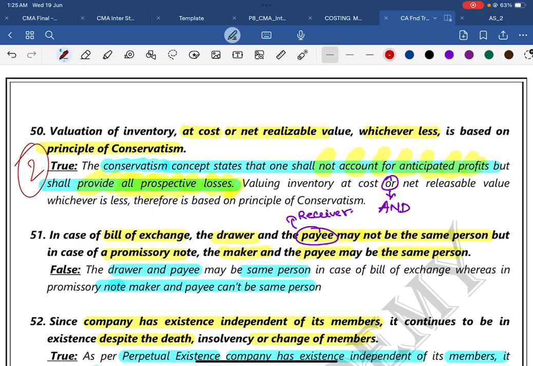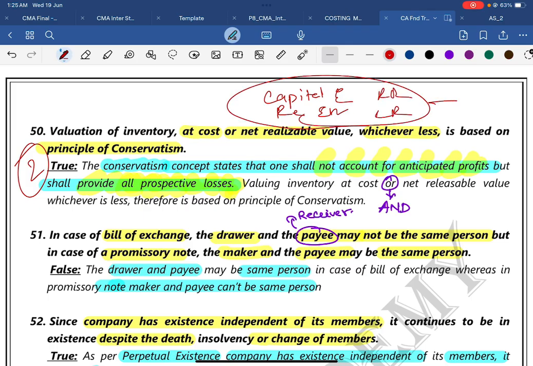I will give you one more tip. If you study capital expenditure, revenue expenditure, revenue receipt, capital receipt, and you know how to bifurcate these four, they will ask one 2-mark question, that is one true or false from it. Sometimes they may ask 2 questions, so it will be 4 marks for you. It's like a cakewalk, you can easily do it.